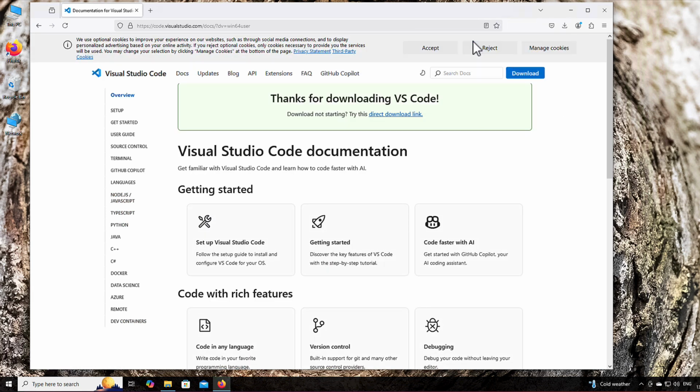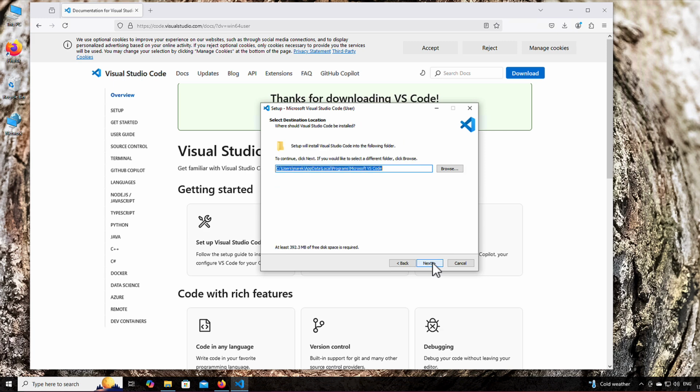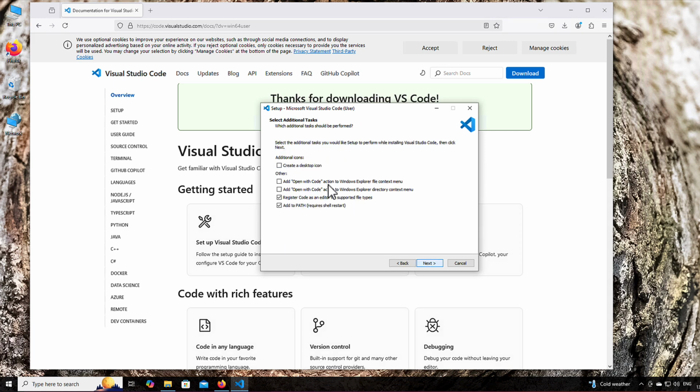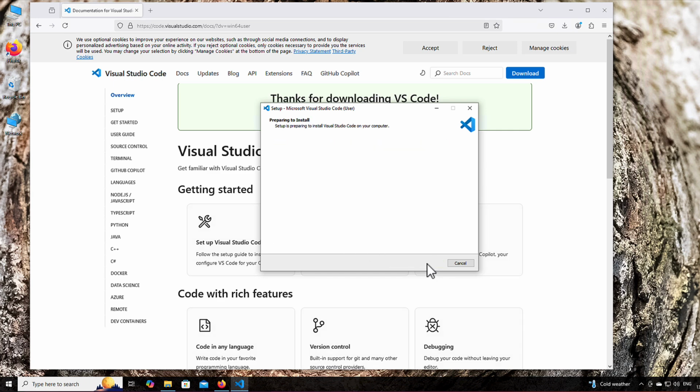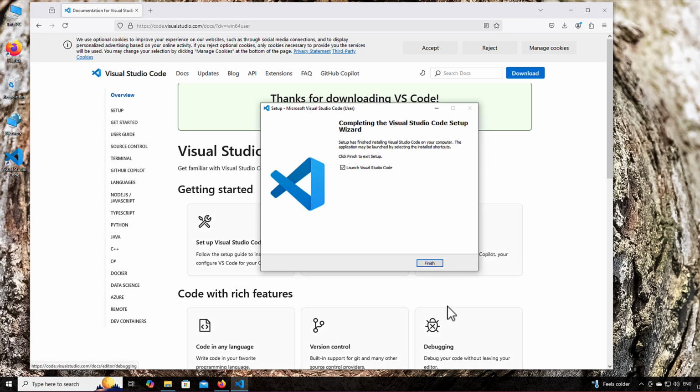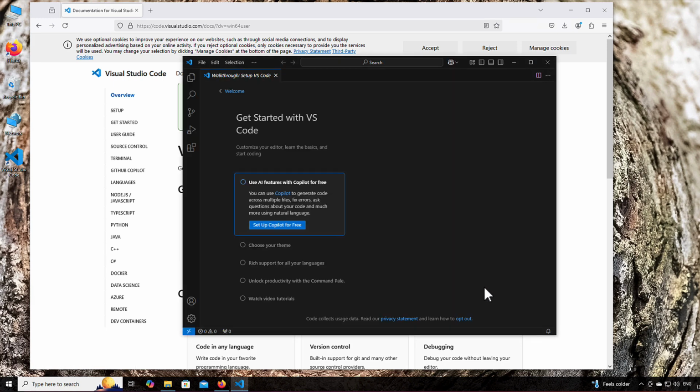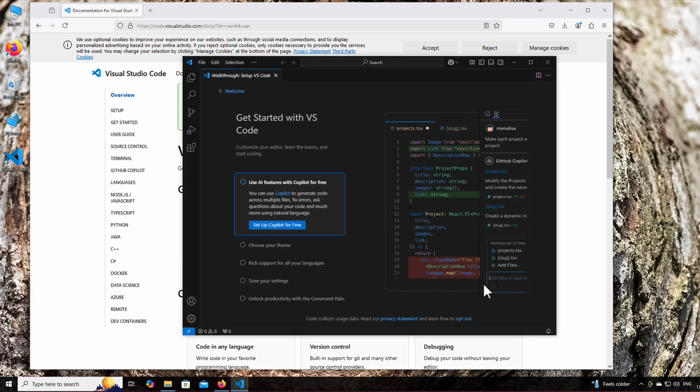Now we just run it. I accept the agreement. Next, next, next. And I will add the icon on the desktop and also make sure it's added to path. It should be ticked by default, so should be fine. So next, install. And if we click finish, it should also launch the VS Code. And that's what it looks like. As you can see, it has some highlighting, it has some auto-completion, and many other useful features. So as I said, it's worth having it installed.